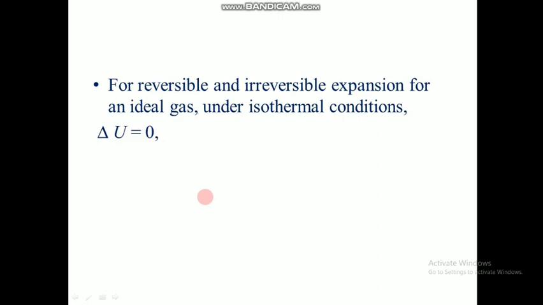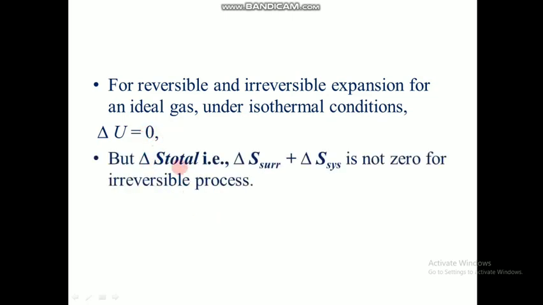So the difference in internal energy was equal to 0, but S total, that is delta S surrounding plus delta S system, is not 0 for an irreversible process. So we can differentiate irreversible and reversible processes with respect to S total. But delta U, the change in internal energy, is equal to 0 for both reversible and irreversible processes.